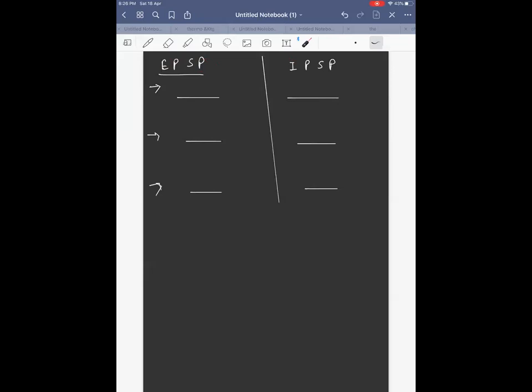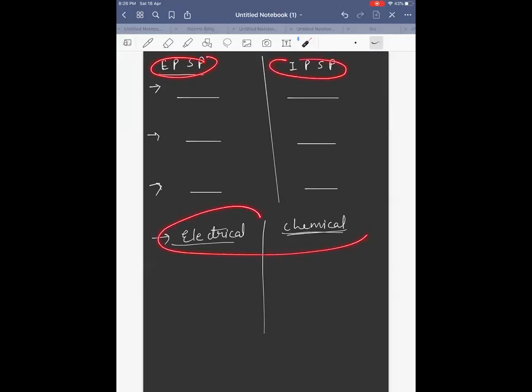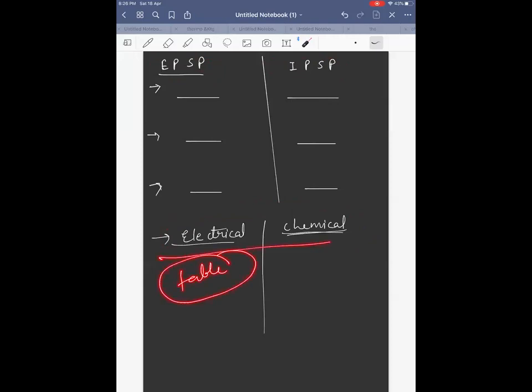Then there are two types of synapse, electrical synapse and chemical synapse. This is very easy, but we are going to learn it. You can do these three things as homework, including completing that table.